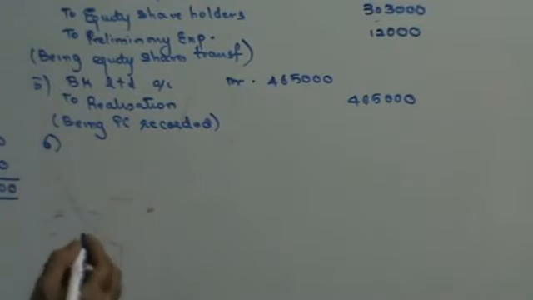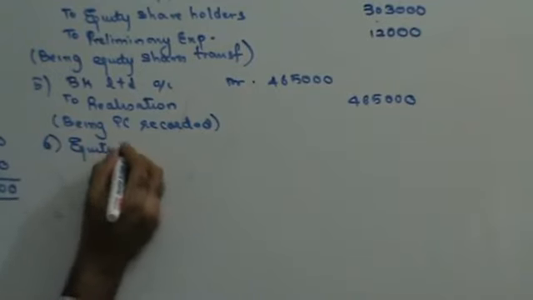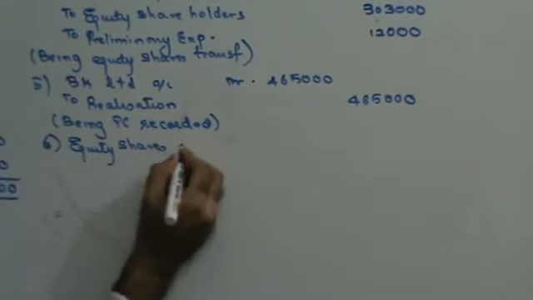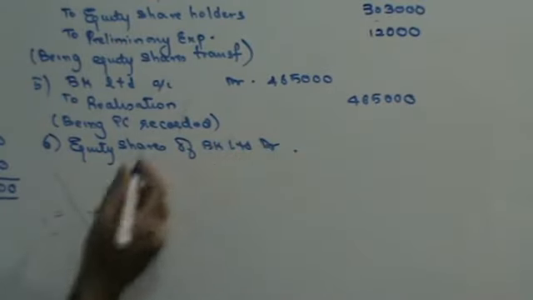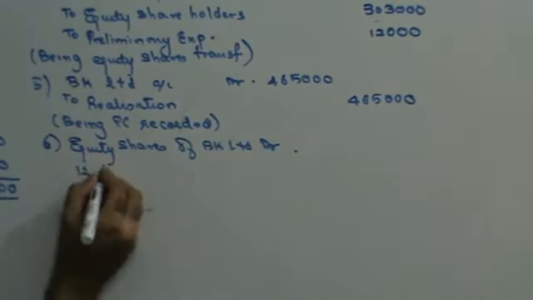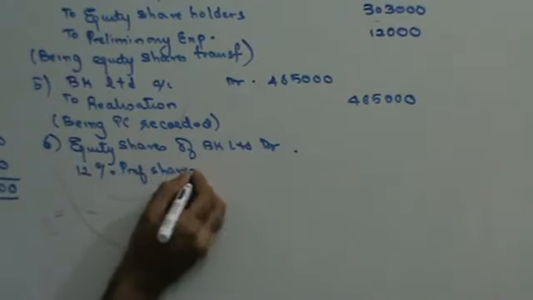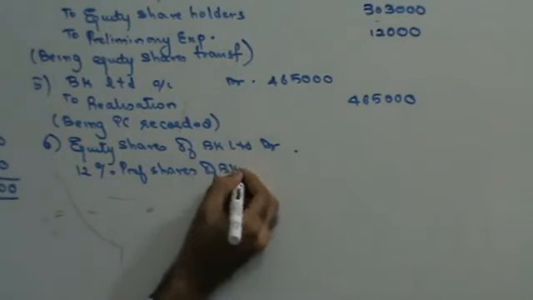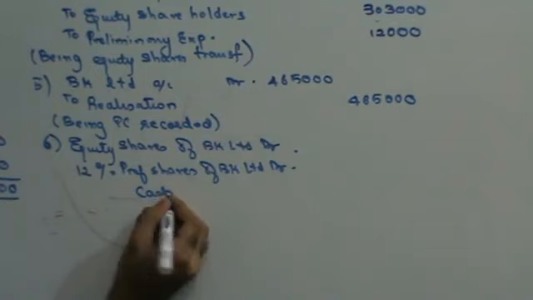Next, receive the PC. Debit what comes in. What all is going to come in? Equity shares of BK Limited, debit 12% preference shares of BK Limited, debit cash.